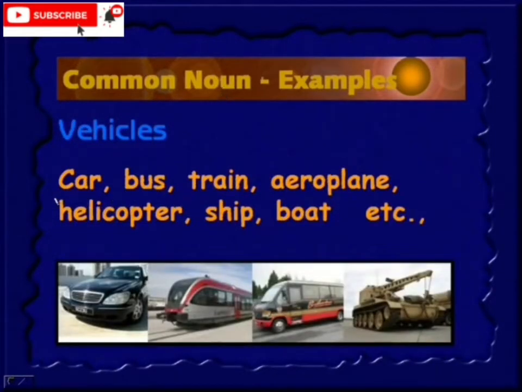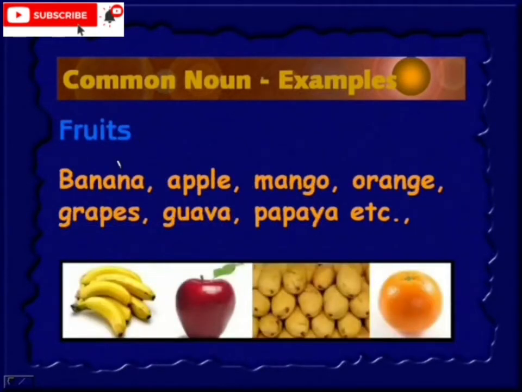Vehicles: car, bus, train, aeroplane, helicopter, ship, boat, etc. So these are the vehicle names. Fruits: banana, apple, mango, orange, grapes, guava, papaya. You can take any other fruit names, so they are also common nouns.